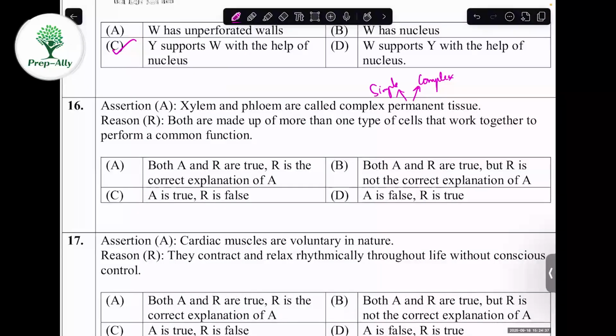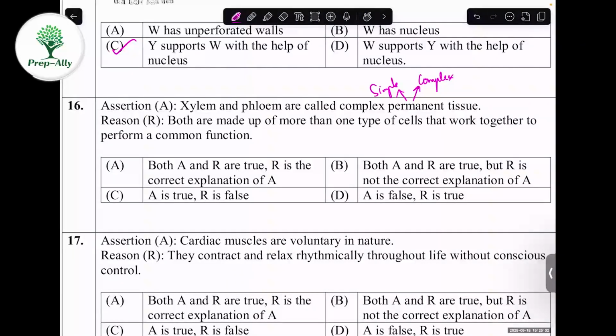So they're saying xylem and phloem are called complex permanent tissue. Of course, they belong to complex permanent tissue, because simple permanent tissue doesn't involve xylem and phloem, it involves parenchyma, collenchyma, and sclerenchyma. Complex permanent tissues are made up of more than one type of cells that work together to perform a common function. Yes.